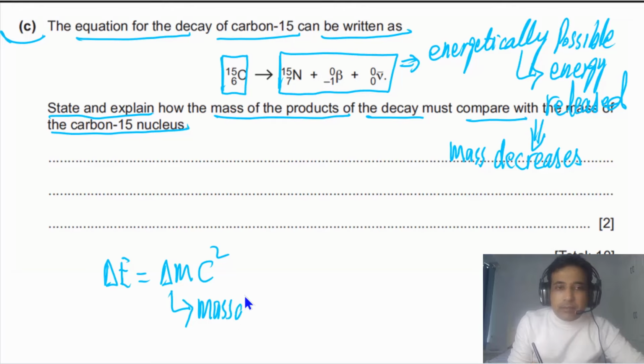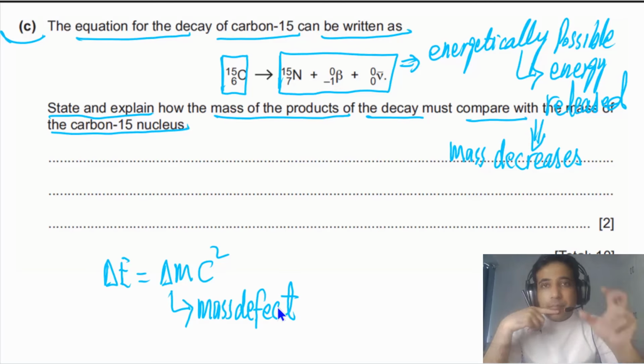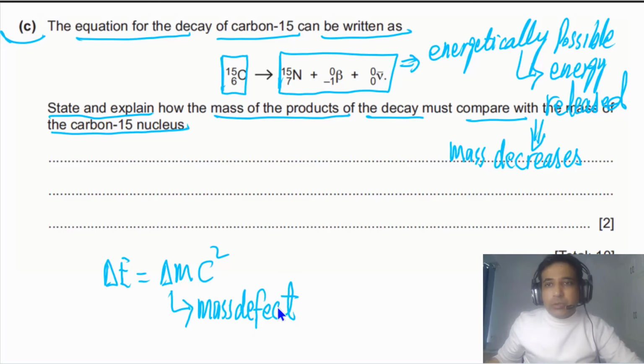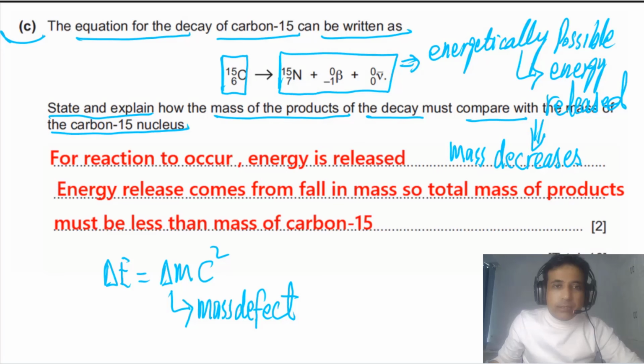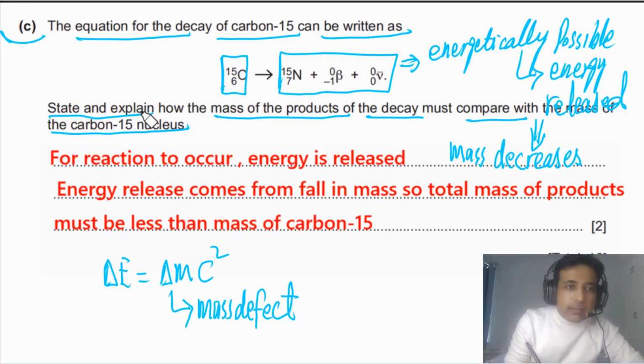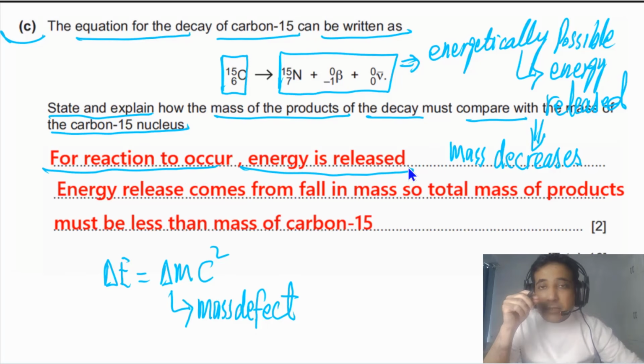This question has 2 marks. 1 mark is for: for the reaction to occur, energy is released. Any reaction which is energetically possible, energy must be released. Otherwise, energy has to be absorbed. So this is energetically possible, so it means energy is released. Energy release comes from decreasing mass. So the total mass of products must be less than the mass of carbon 15, meaning the mass of the parent nucleus. And this is the end of this question, and also the end of this paper.